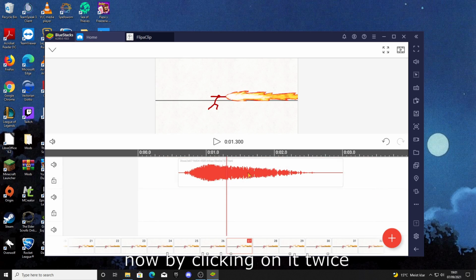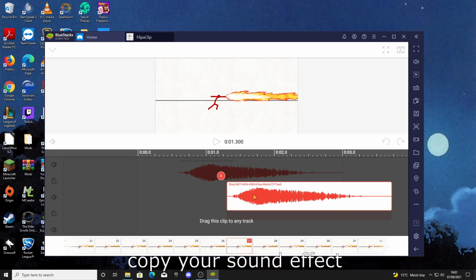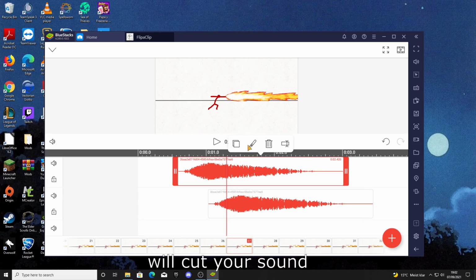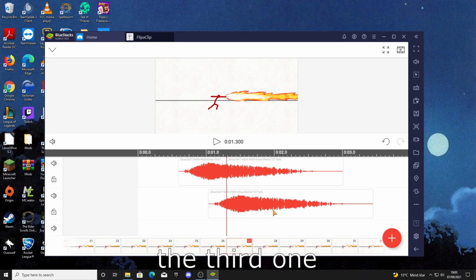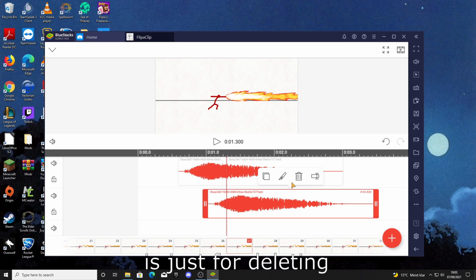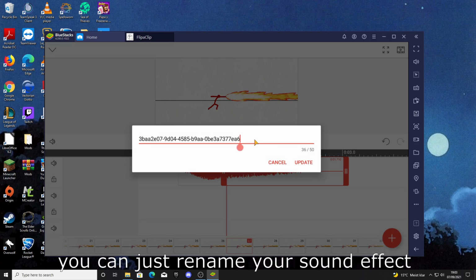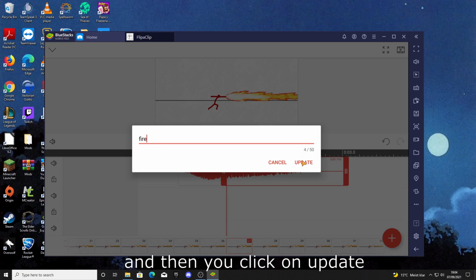Now by clicking on it twice, you will see 4 different symbols. And with the first symbol, you can just copy your sound effect. The second symbol will cut your sound in 2 parts at the same place where the red line can be seen. The third one is just for deleting the sound effect. And with the last one, you can just rename your sound effect, and I will name it fire. And then you click on update.